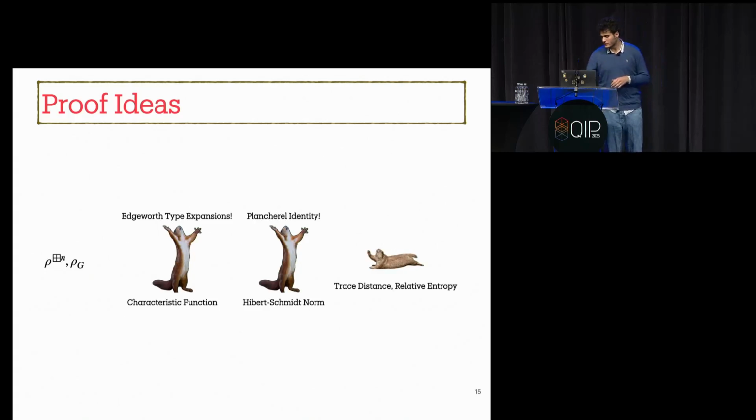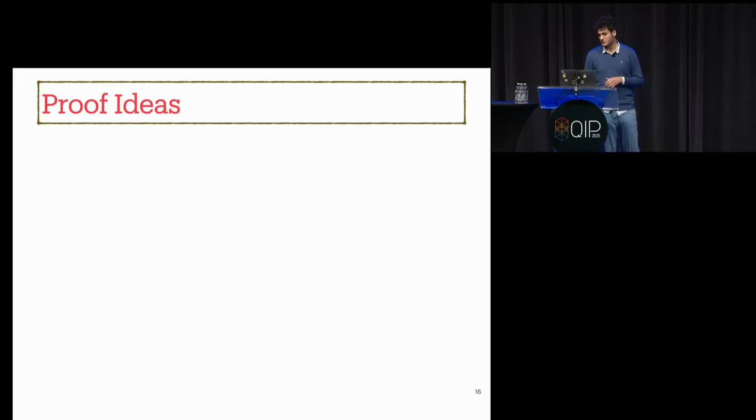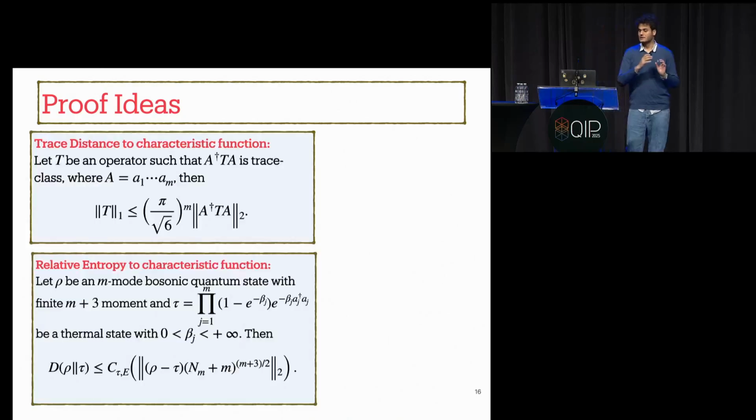To overcome this difficulty, we developed two interesting lemmas which enable us to relate trace distance to the Hilbert-Schmidt norm and relative entropy to the Hilbert-Schmidt norm. And using the quantum potential identity, we can relate those to the level of the characteristic function. For the first lemma, we showed that for an arbitrary operator T, such that A dagger T A is a trace class operator, where A is the multiplication of all annihilation operators, we can bound the trace norm of T using the Hilbert-Schmidt norm of A dagger T A.